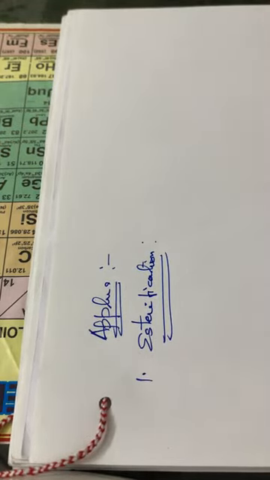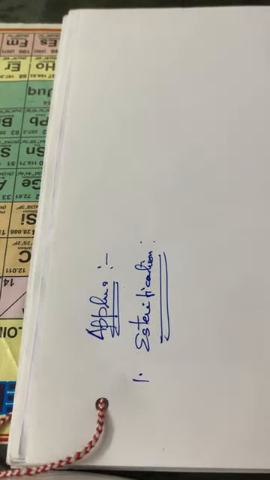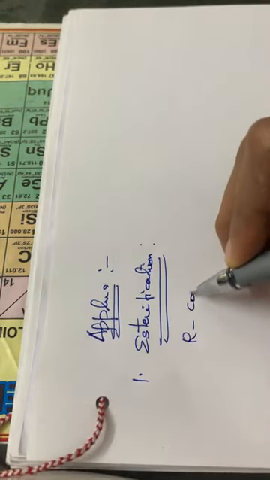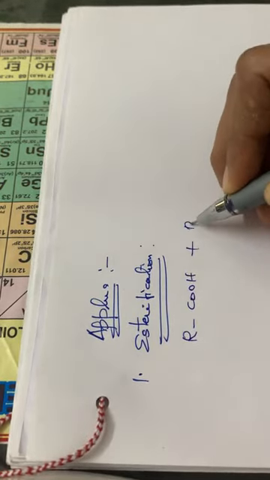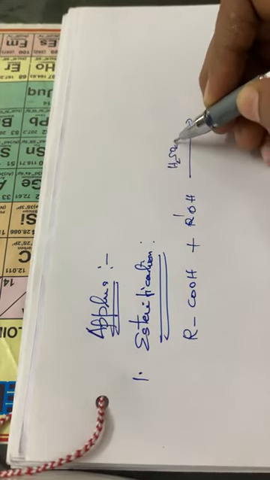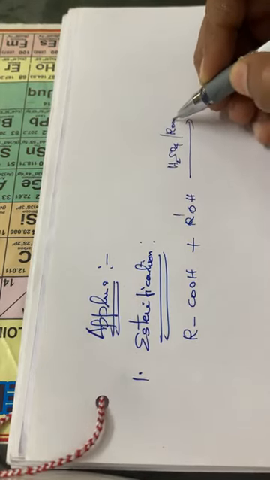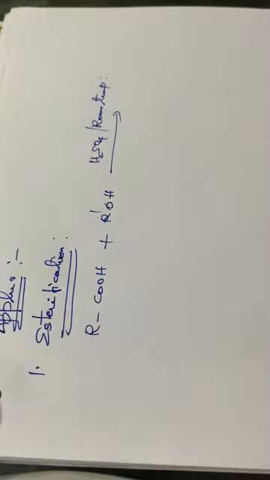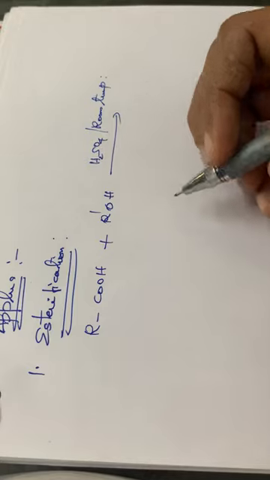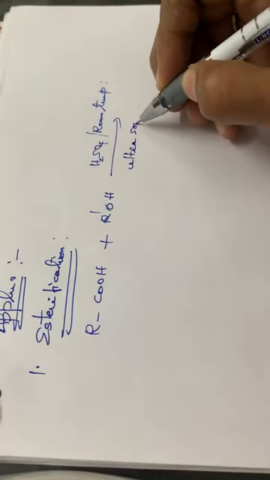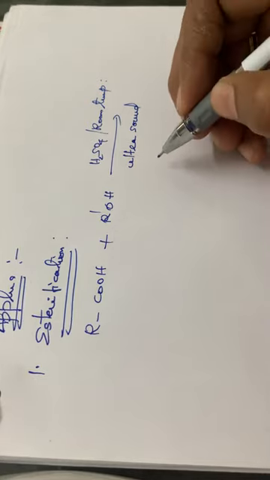Here we are using ultrasonic sound also, and a simple reaction: RCOOH plus R-OH in the presence of sulfuric acid at room temperature, and again ultrasound.